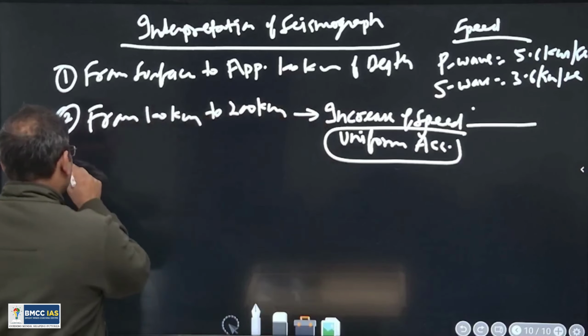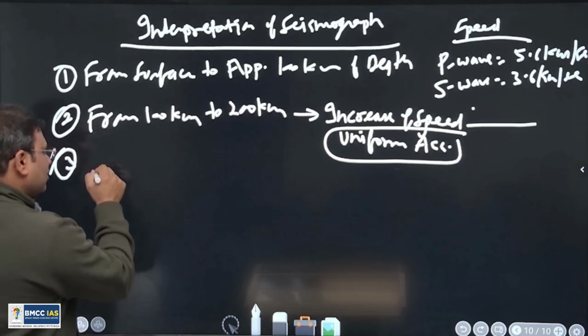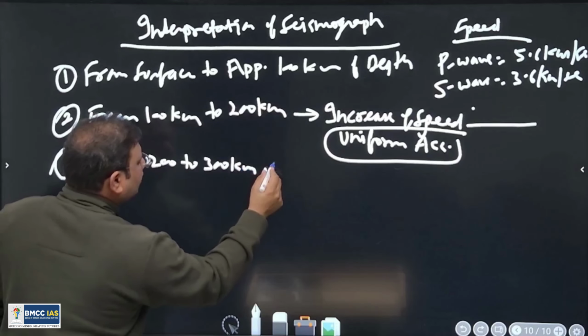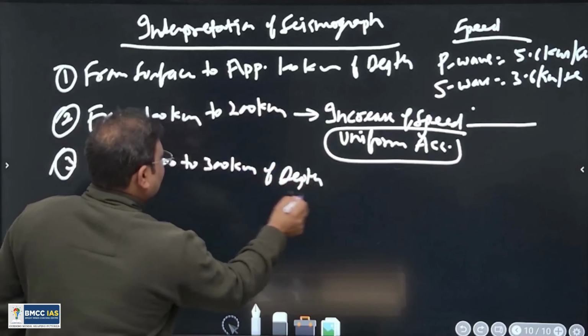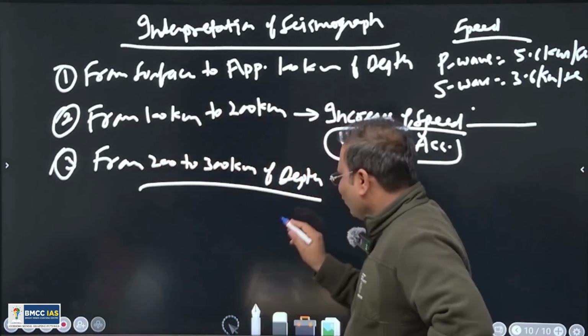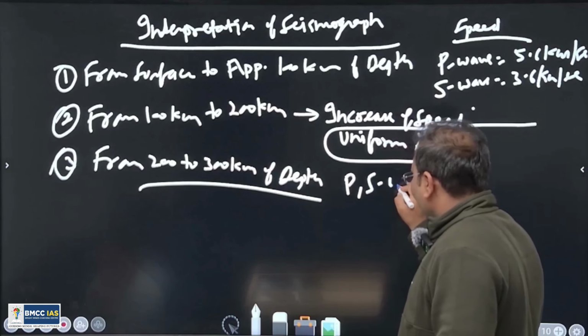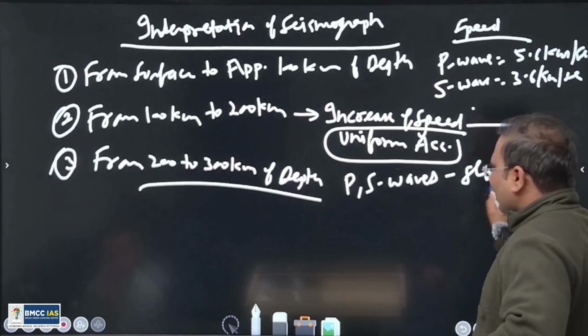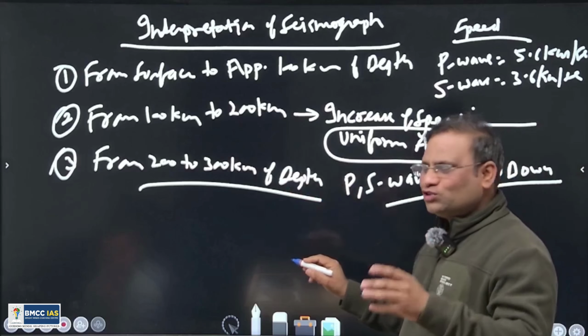Now come to the third part. See, a strange thing happens now. From 200 to 300 kilometers of depth, there is a slowdown in the speed of both. So both P and S waves slow down. So we call this 100 kilometer zone a slowdown zone.